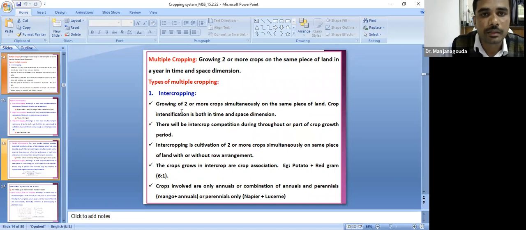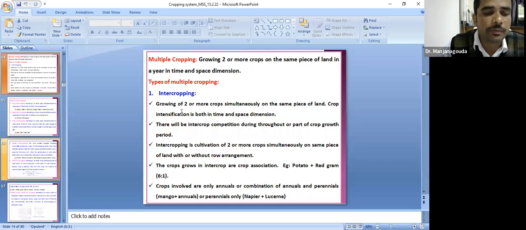Coming to multiple cropping. Multiple cropping means growing two or more crops simultaneously in the same piece of land in both space and time dimension. For example, in your exam they will ask about intercropping: the crop intensification with respect to space dimension. This is very important. But in sequential cropping, the crop intensification is with respect to time dimension. This is very important and is asked frequently in your examination.